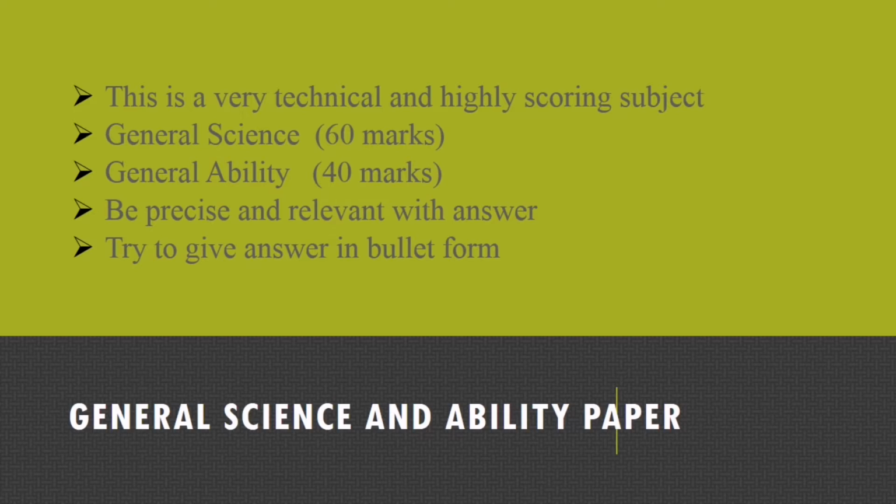For example, if you are asked to answer a 5-mark question, then you merely need to write 5 to 6 different relevant and coherent points. Try and give answers in bullet form in the General Science Ability paper.